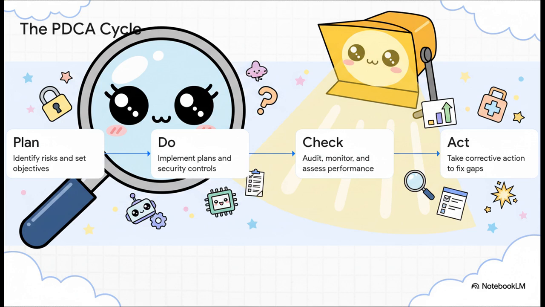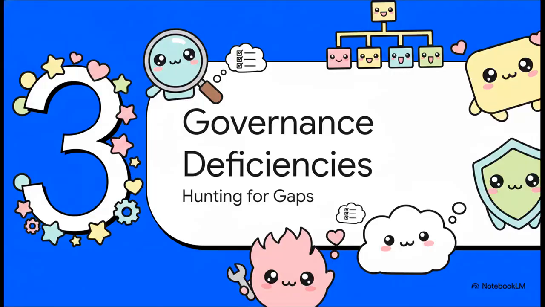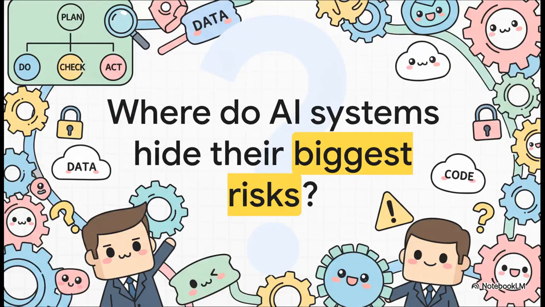Today, we're shining a massive spotlight on the check and act phases, because really, this is where we as auditors get to find the flaws and mandate those crucial improvements. Which brings us to Part 3, Spotting Governance Deficiencies. So when we're using that check step of the PDCA cycle, we aren't just digging around in the code. We're looking at the entire governance structure surrounding the AI.